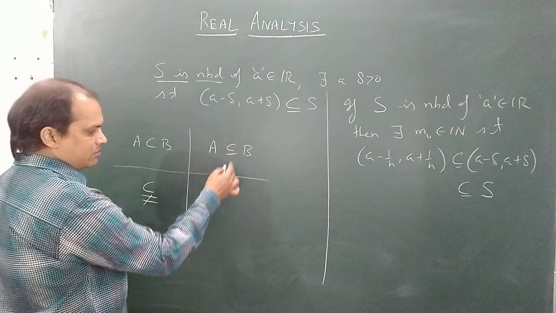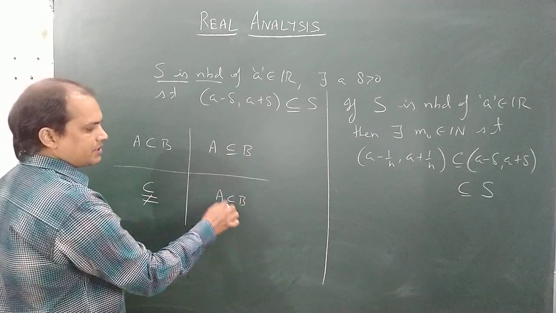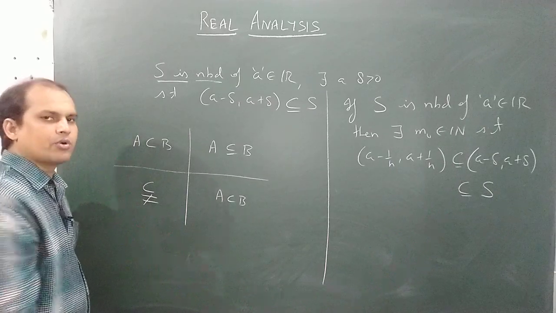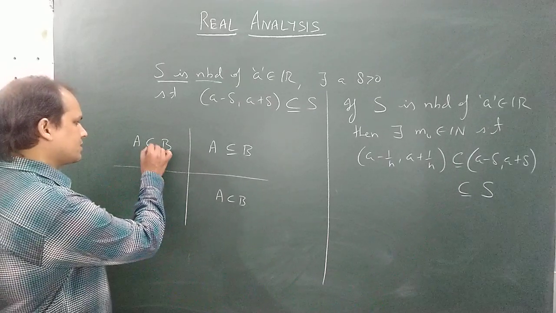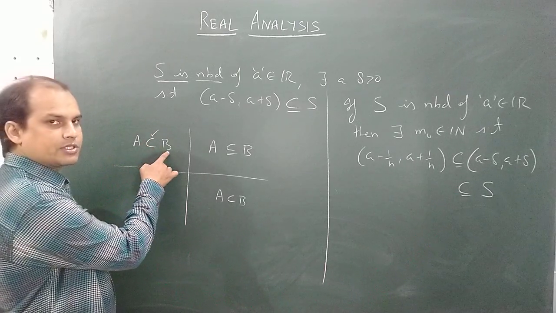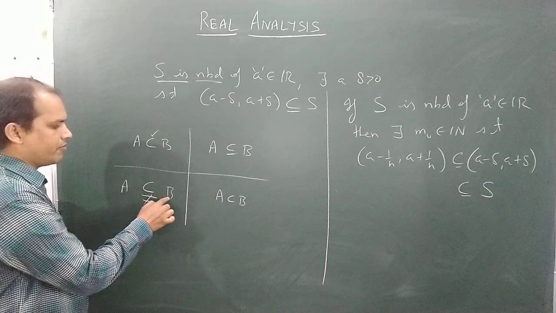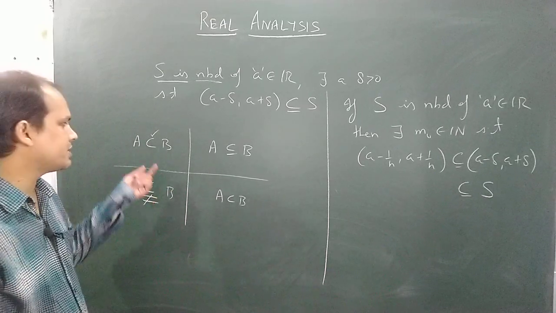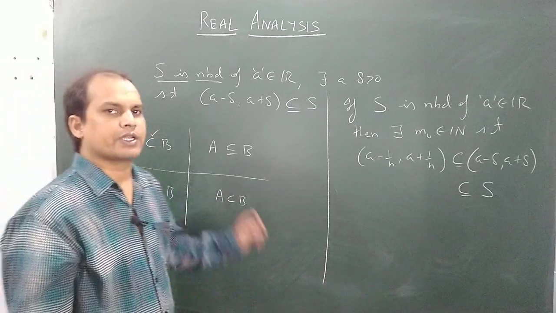However, in some books the notation A subset of B is used for proper subset. Depending on which book you are following, you need to check whether A can be equal to B or A is a proper subset of B. Sometimes we use this notation, and it stands for this one actually.